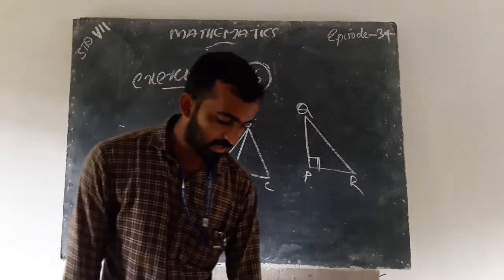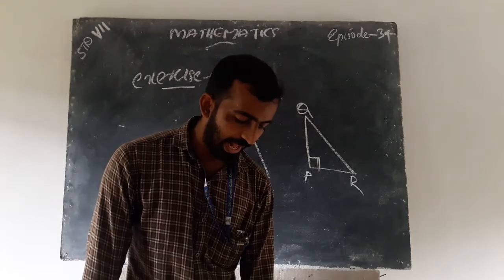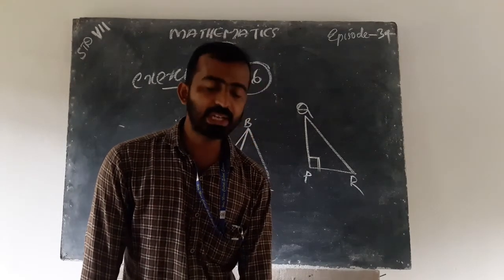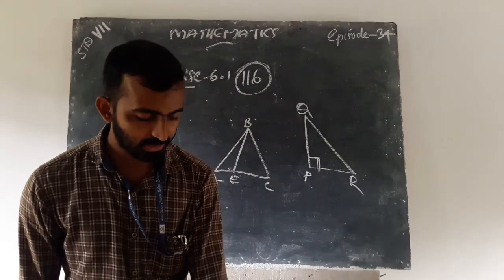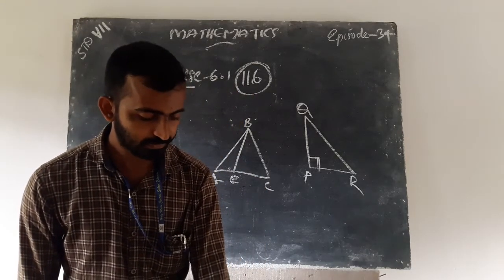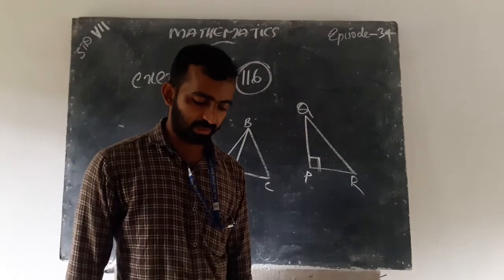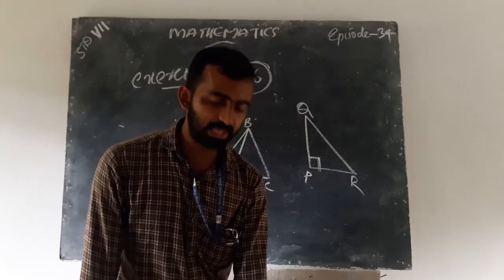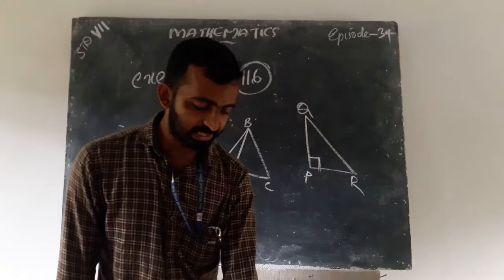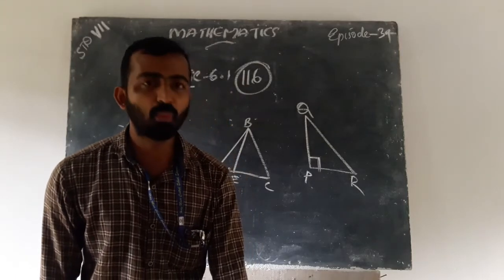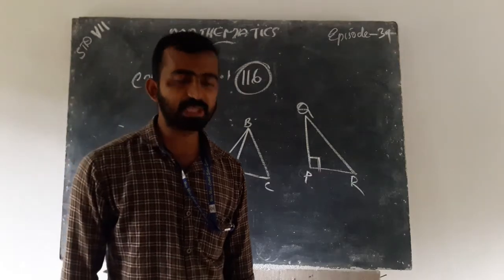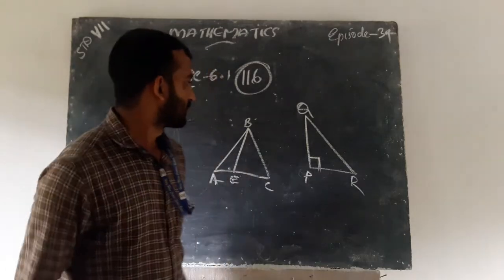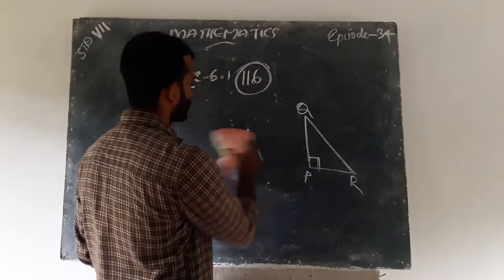And the third one is, in triangle XYZ, YL is an altitude in the exterior of the triangle. What is exterior?